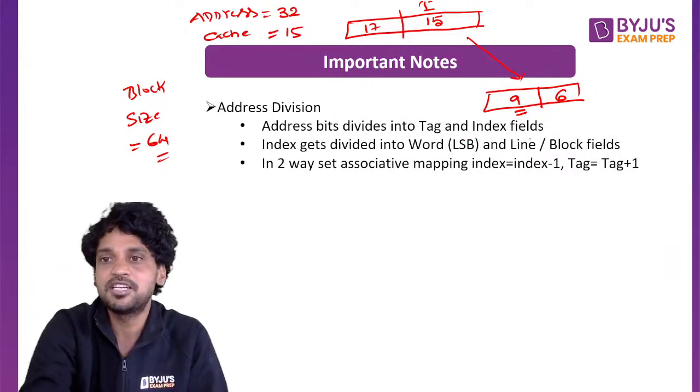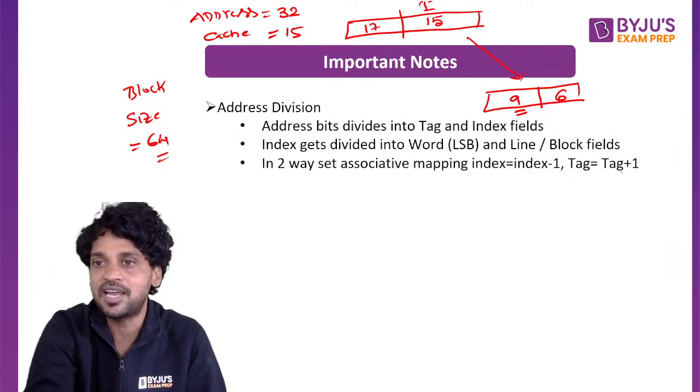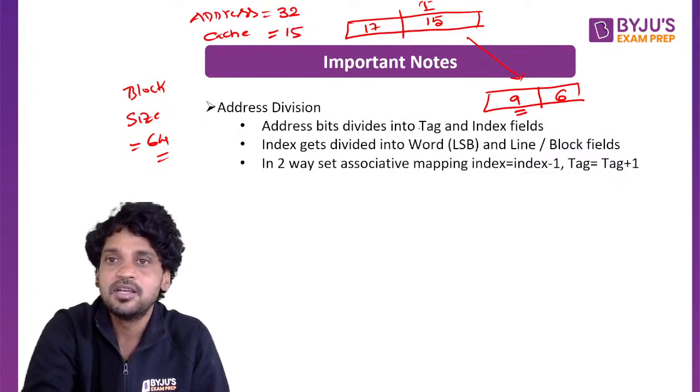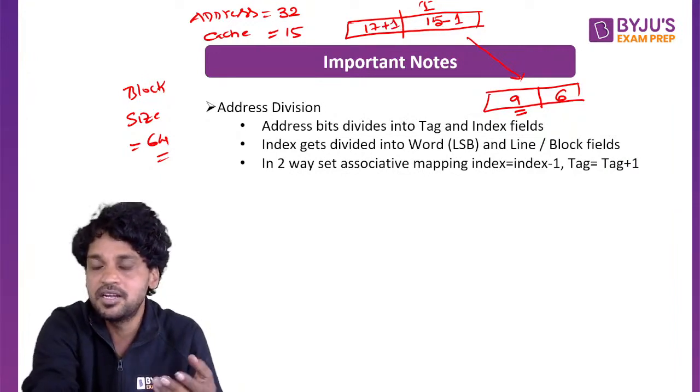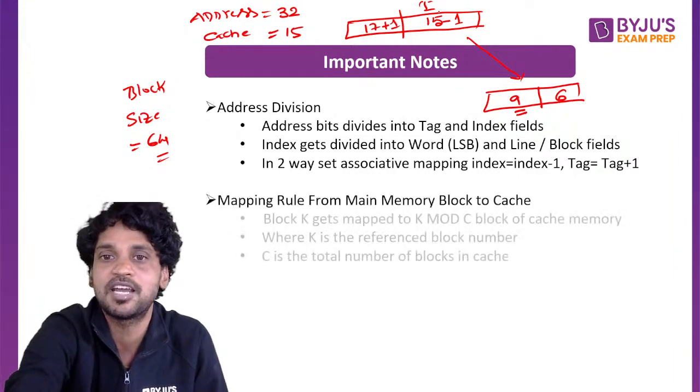So in two-way set associative mapping, index is equal to index minus 1, tag is equal to tag plus 1. So in the two-way set associative mapping, 15 will become 14 and tag will become 17 plus 1, 18. In the four-way set associative mapping, index is equal to index minus 2, tag is equal to tag plus 2.